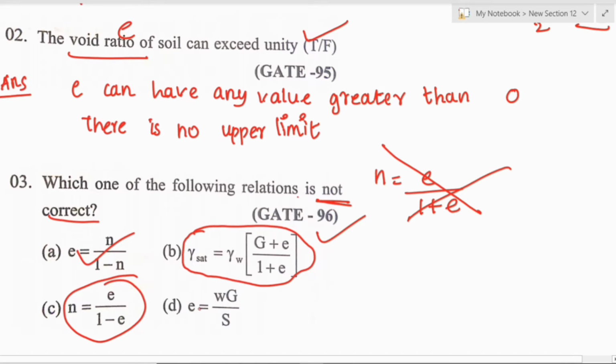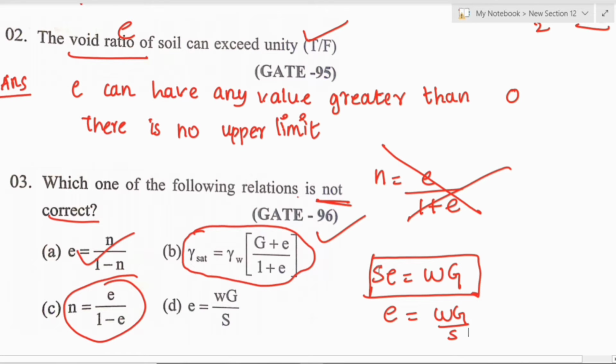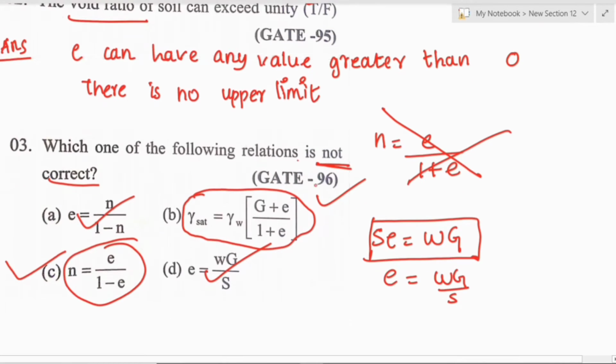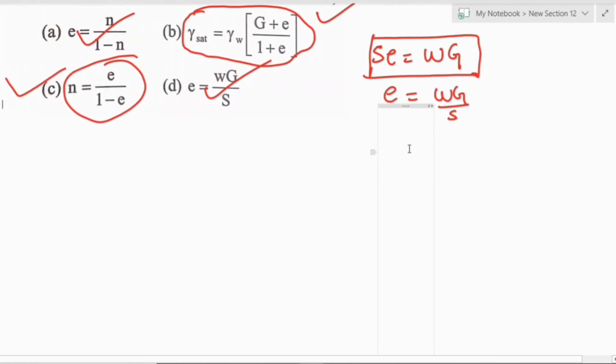Let's go to the other option also. Option D: e equals wG divided by S. We already know the relation Se equals wG. For remembering this formula, just remember our cricket player Sehwag: Se equals wG. From this we get e equals wG divided by S. So this is also correct. So the option which is wrong is option C. This question was asked in GATE 1996. This type of question you can expect in state government examinations now.